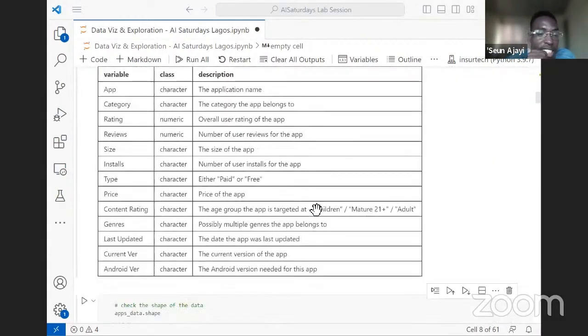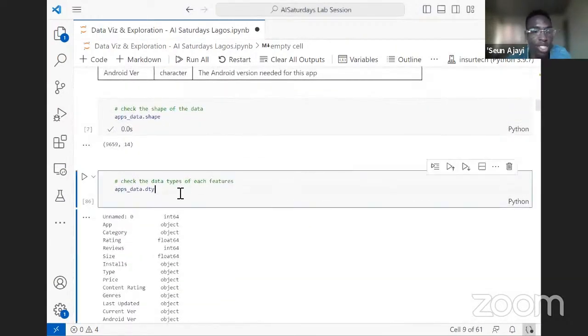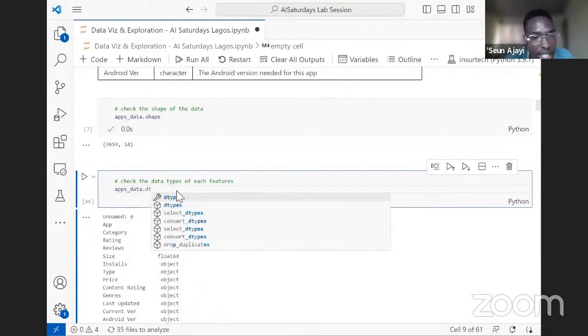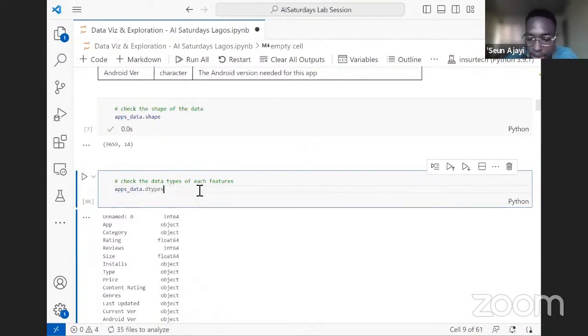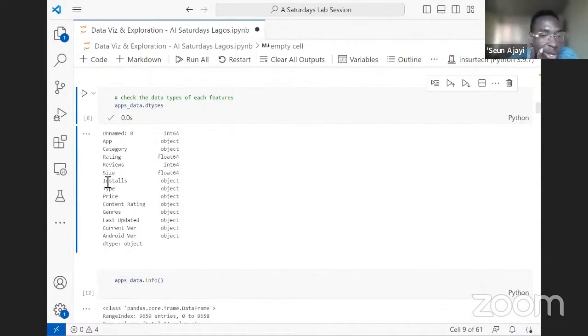So let's check the data types. Python has provided a data type method which helps us to check. So we can just call on the data set, which we have named apps_data, then do dtypes. And this will give us the data types of each column in the data set.